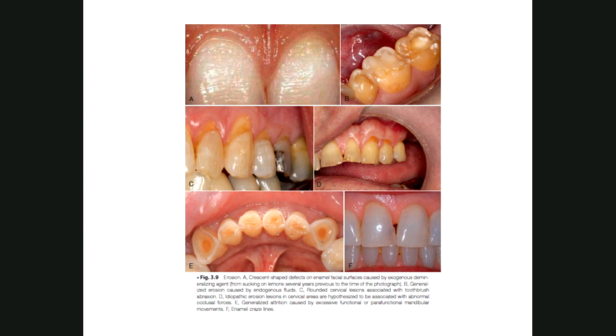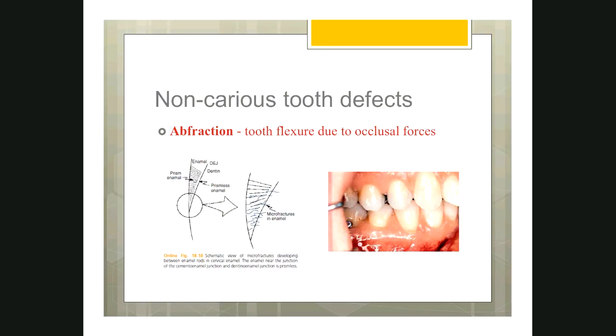This is the example for attrition, and in this picture you can see some enamel cracks. That is because of the eccentric forces, biting forces. Just imagine, without dental caries, you can encounter so many defects, everything coming under operative dentistry, and you have to do the treatment.